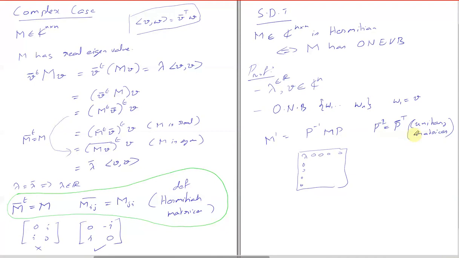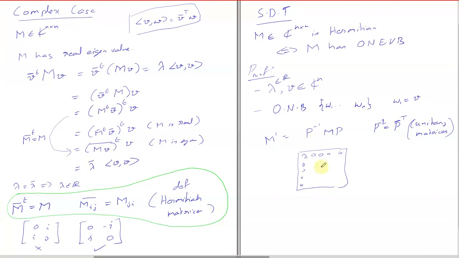So when you move to the complex case, symmetric matrices become Hermitian matrices, and orthonormal matrices become unitary matrices. If the matrix has only real numbers, then both are equivalent. You agree? Yes, sir.